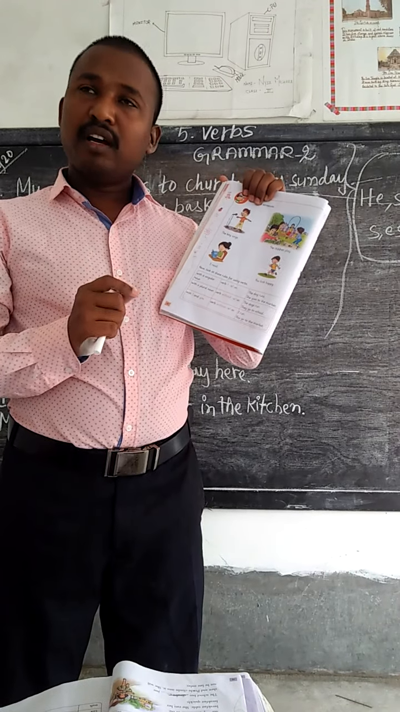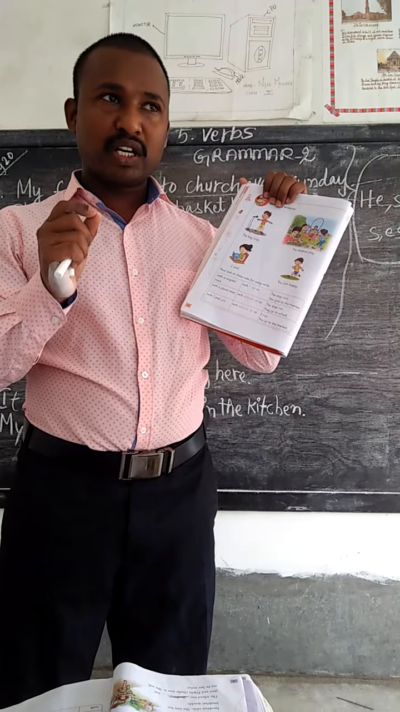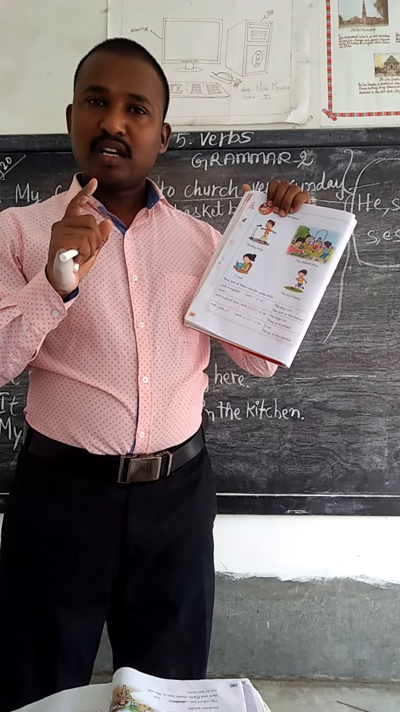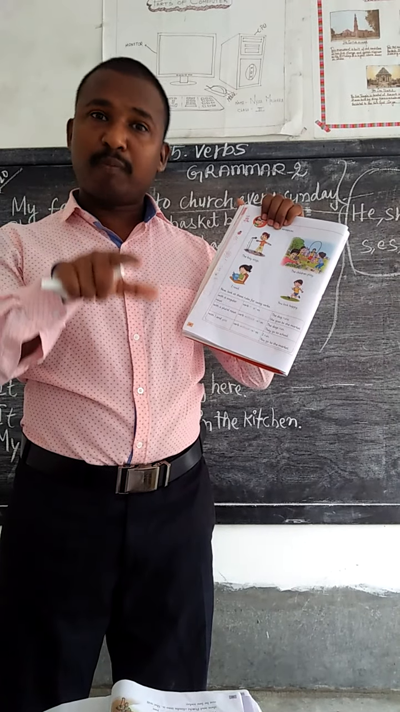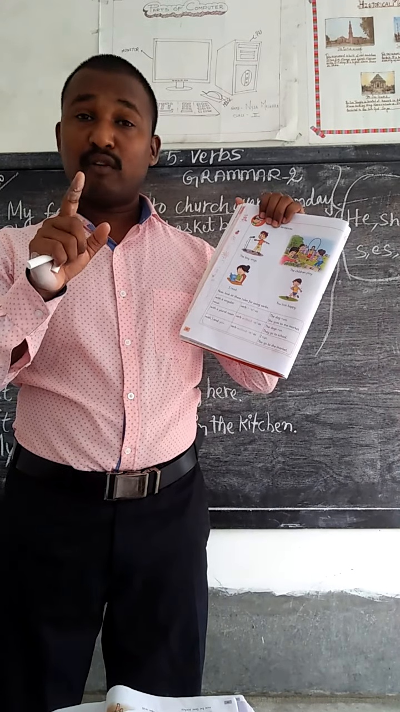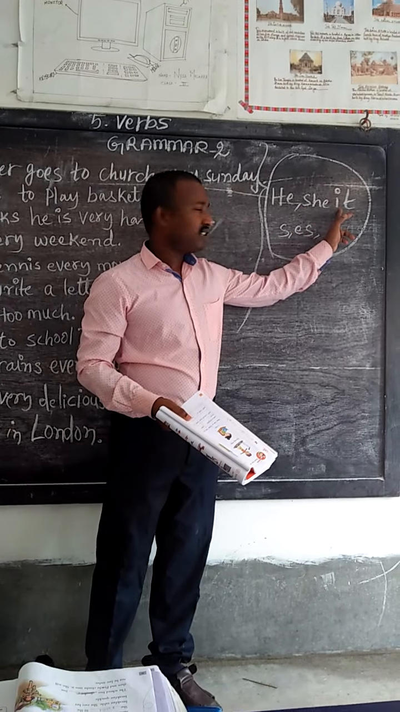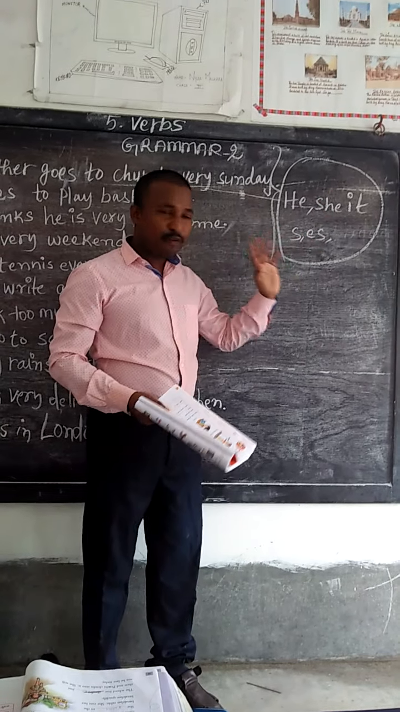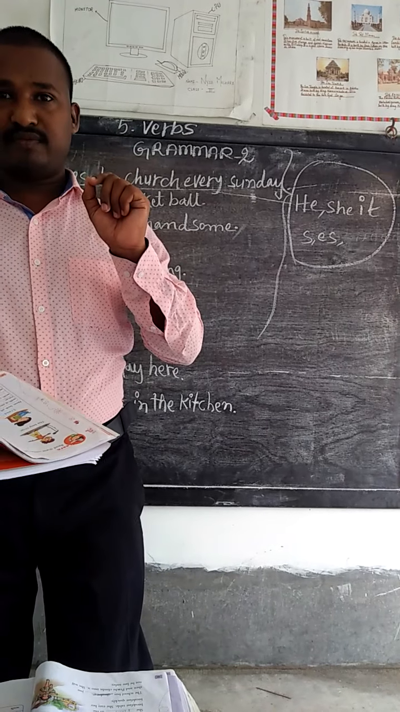So, dear children, for the third person singular, what will come? He, she, it. When it is the third person singular, he, she, it only, for the verb forms it will add s or es. For example, he, she, it. These are the third person singular. We say, verb forms add s or es.